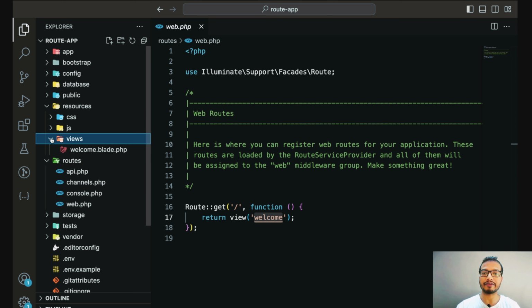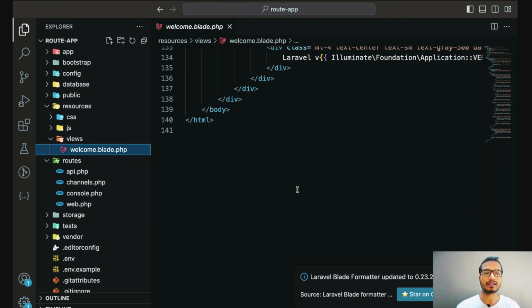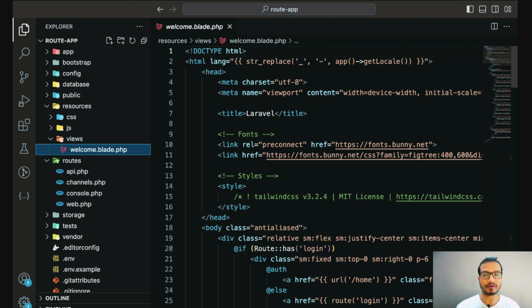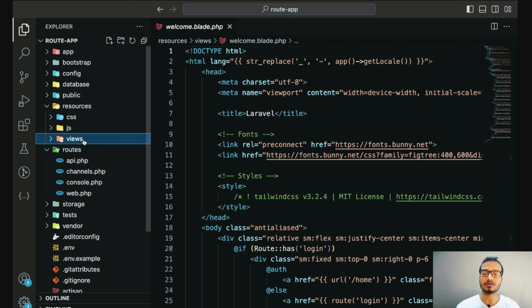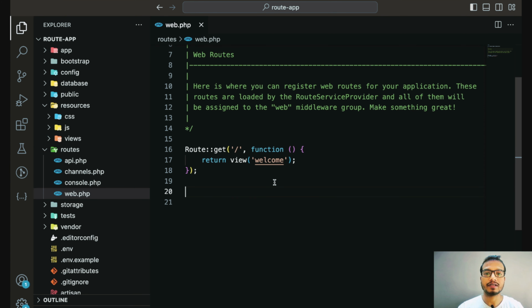Inside resources we have one views folder, and here this is welcome.blade.php. You can create any number of blade files and you can link them with separate routes. I will discuss this in upcoming videos. So now let's come to web.php again. Now let me give you a brief idea of what we are going to cover in this video. So I'm just defining these points here.